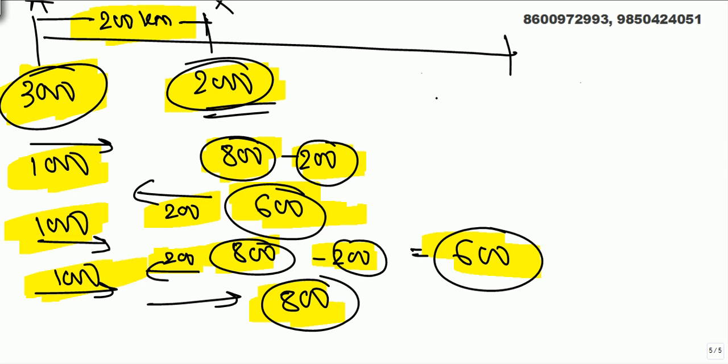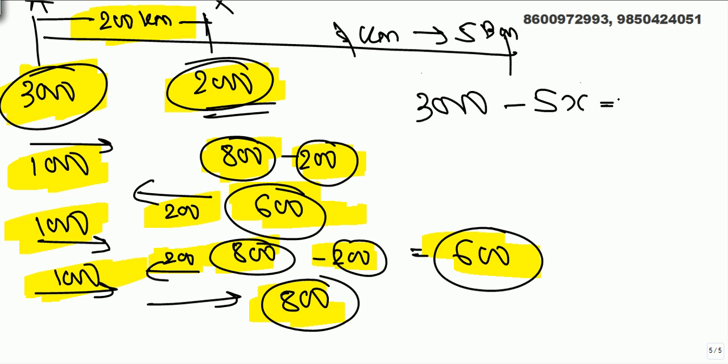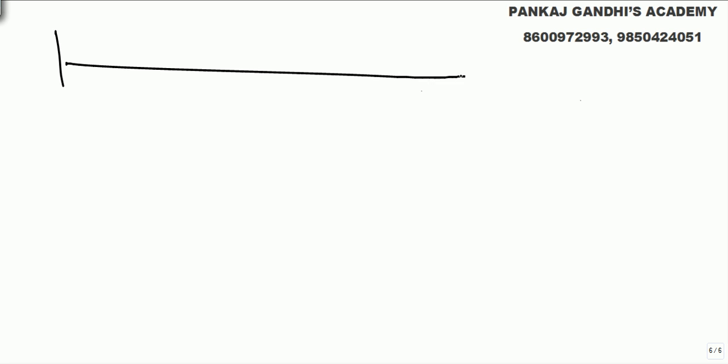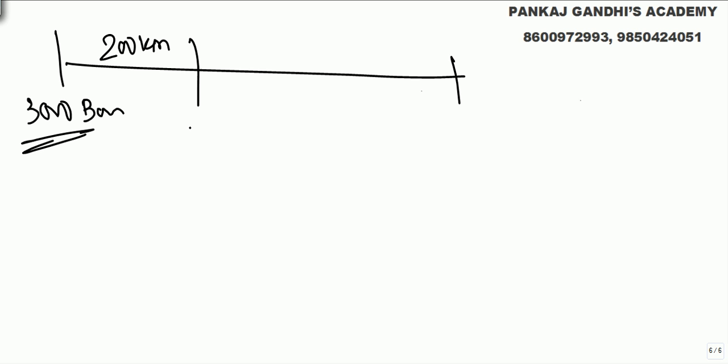The simple way was this. From 3000 to 2000, for 1 kilometer he needs 5 bananas. So for 3000, x kilometers he will need 5x bananas, that is what is left out. So he is required to go 200 kilometers. Now after 200 kilometers he has got 2000 bananas. Now he started with 3000 bananas, 200 kilometers he has gone, and he is left with 2000 bananas.